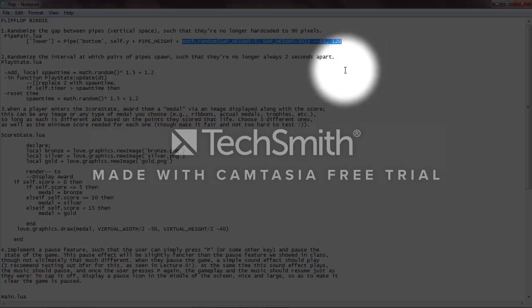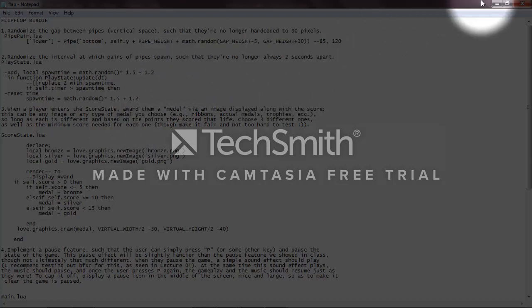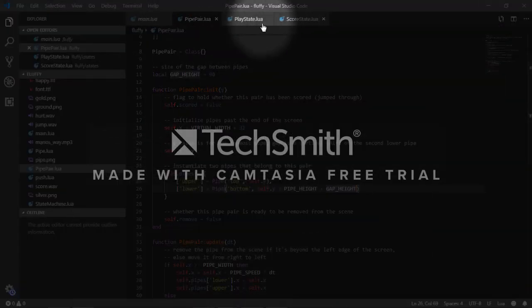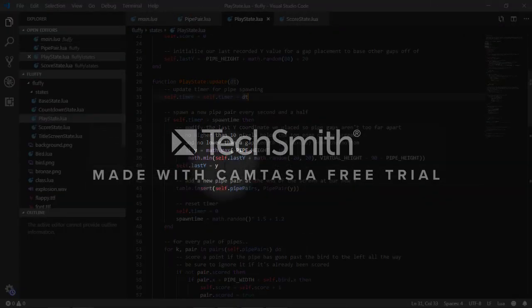So the next one is to randomize the interval at which pairs of pipes spawn, such that they are no longer always 2 seconds apart. So the spawn time is being modified in the PlayState function, as seen here.